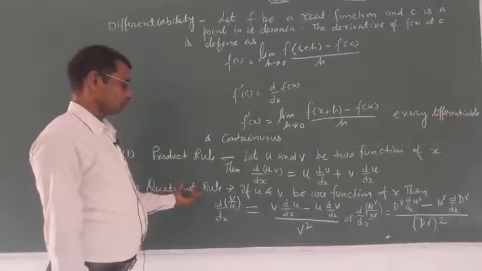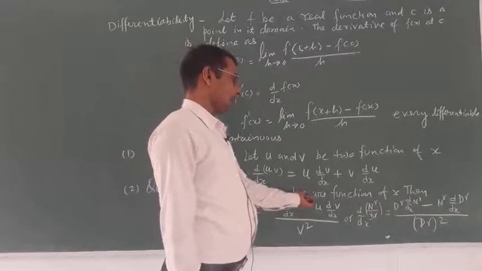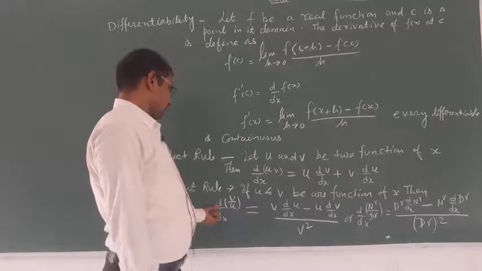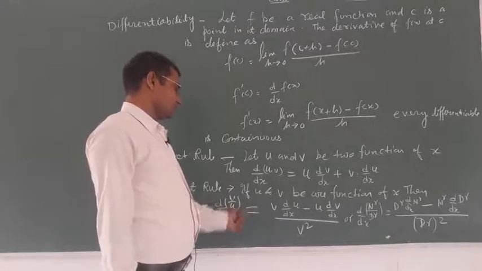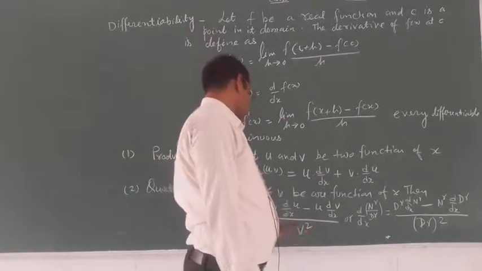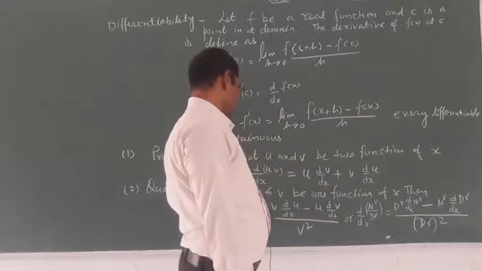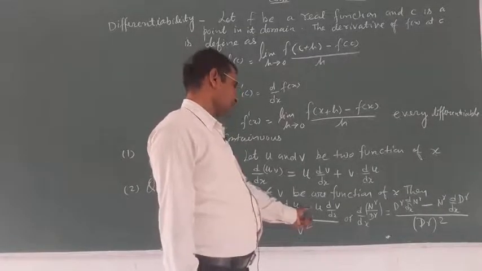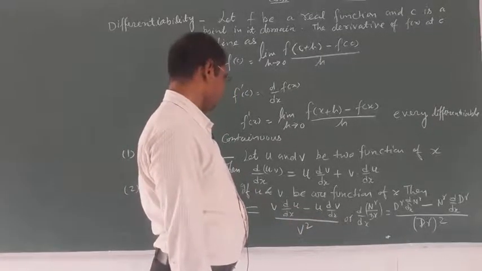Quotient rule. If u and v are functions of x, then the derivative of u upon v is equal to the denominator times the derivative of the numerator minus the numerator times the derivative of the denominator, upon the square of the denominator.